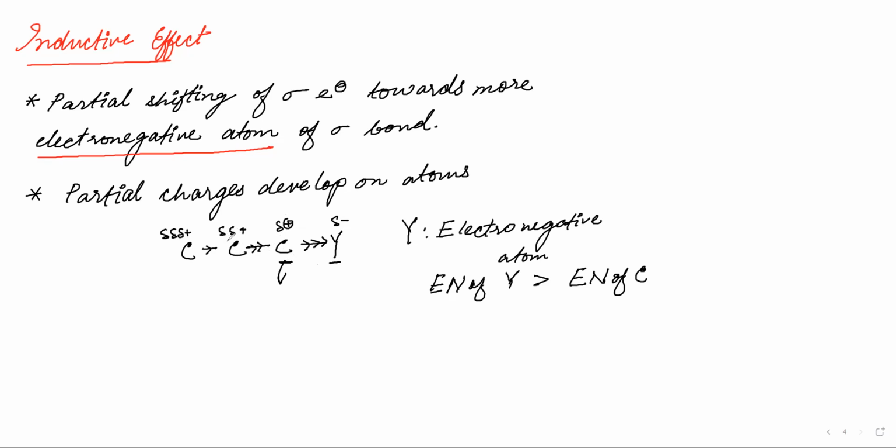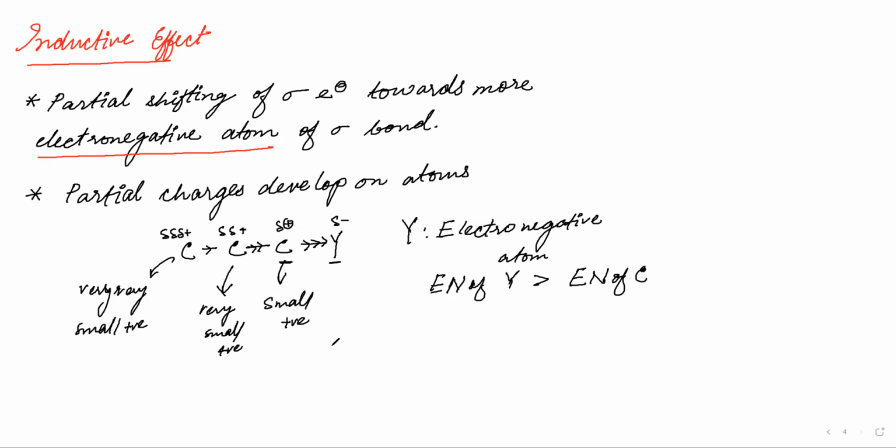This charge is delta positive, and delta means very small. This means a very small positive charge, and this carbon will have a very, very small positive charge. Understandable? Now it's clear.